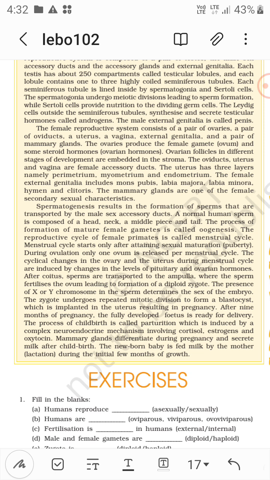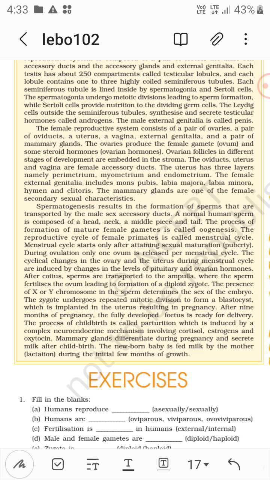The process of formation of mature female gametes is called oogenesis. The reproductive cycle of female primates is called the menstrual cycle. The menstrual cycle starts only after attaining sexual maturation, that is puberty. During ovulation, only one ovum is released per menstrual cycle. The cyclic changes in the ovary and the uterus during the menstrual cycle are induced by changes in the levels of pituitary hormones, LH and FSH, and ovarian hormones, estrogen and progesterone.